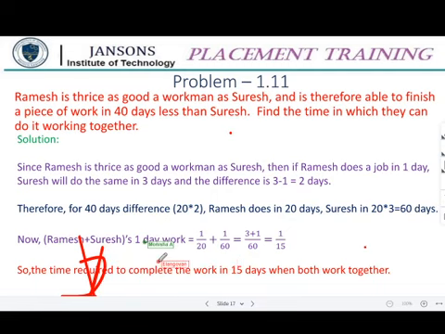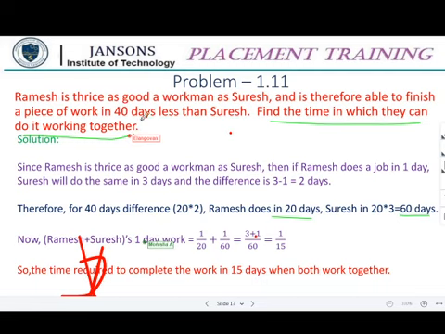So 20 days is the alone time of Ramesh and 60 days is the alone time of Suresh. Then, if they work together, the time required to complete is found from 1 by 20 plus 1 by 60, which is the 1 day's work.